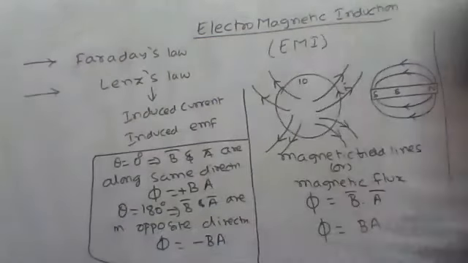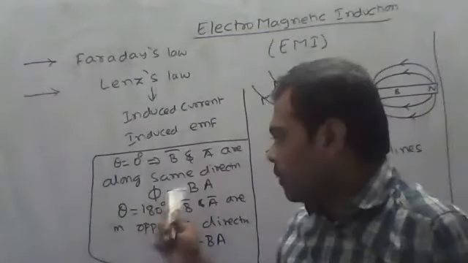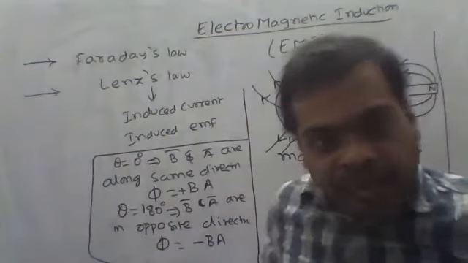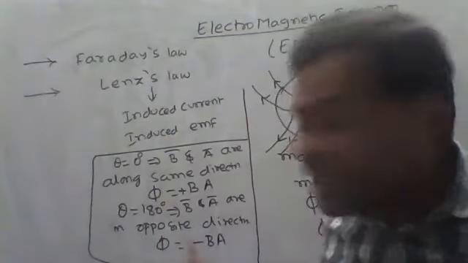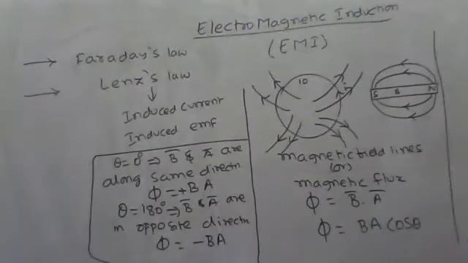Now see here, with respect to these values, phi equal to plus BA and minus BA. Phi equal to plus BA, I can say that flux is increasing. Phi equal to minus BA, I can say that flux is decreasing.